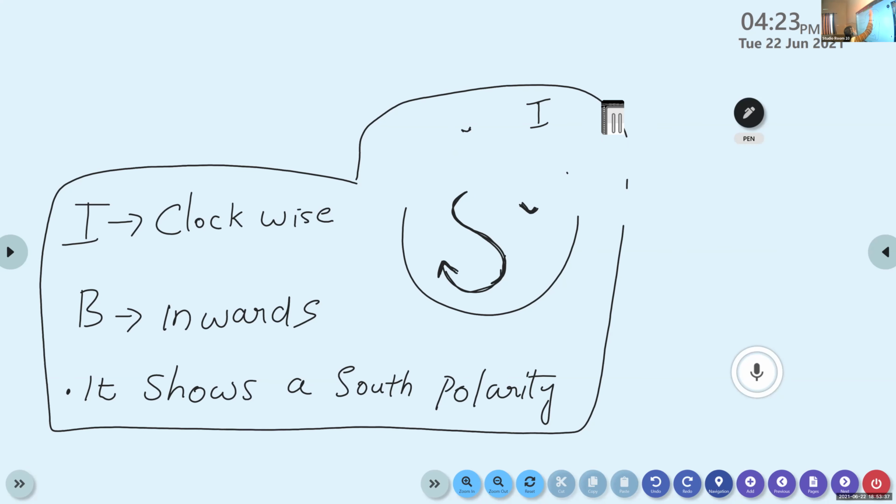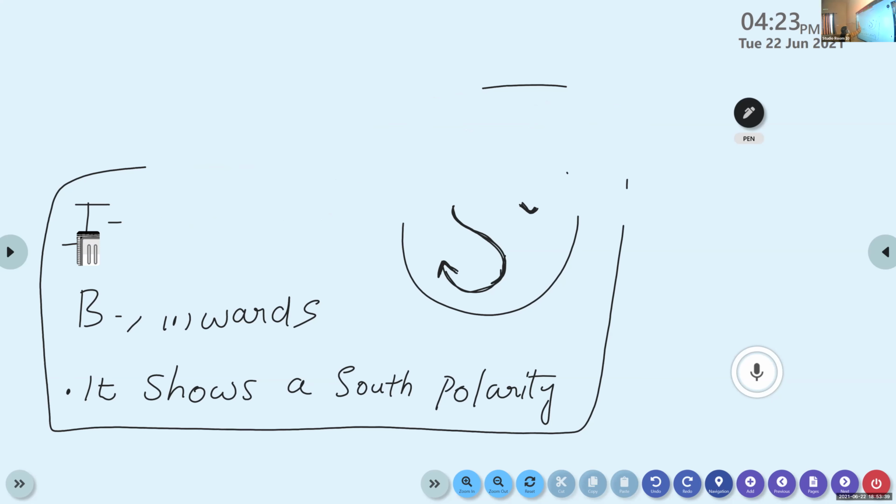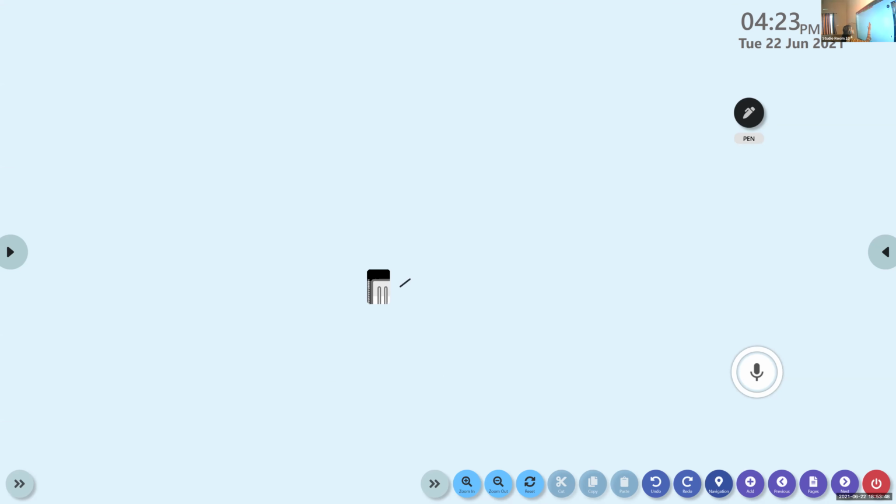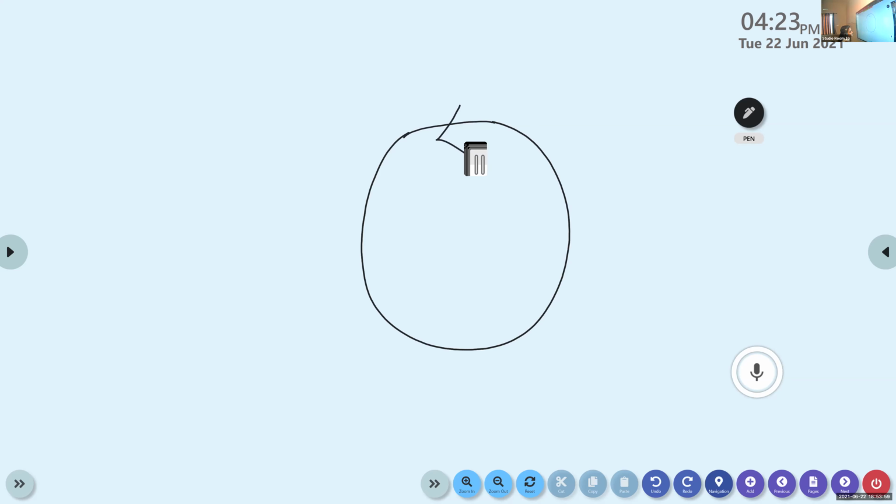Again, now we are going to change the direction of the current. Consider another circular coil. Here the direction of the current is changed to this side.